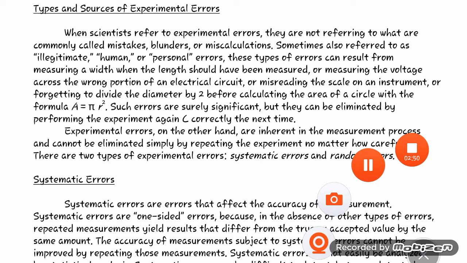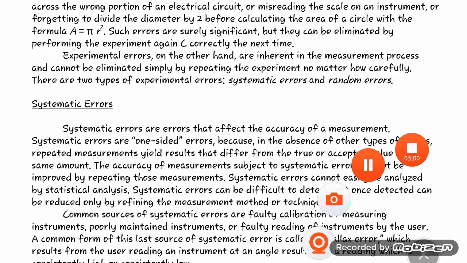When we don't know how to use the instrument, then we always make errors. Such errors are surely significant, but they can be eliminated by performing the experiment again and again. So if we do the experiment again and again, we can remove such errors by having proper knowledge of the instrument.